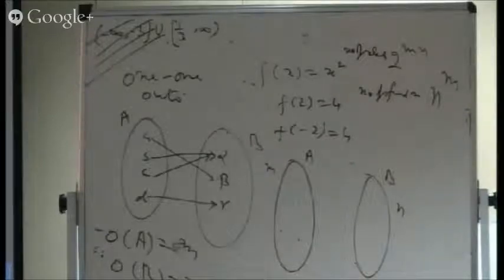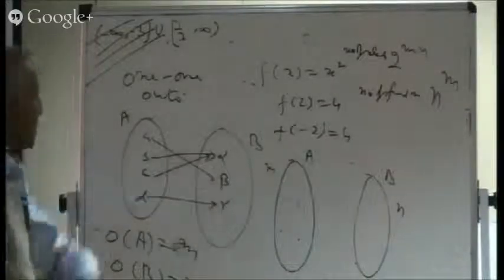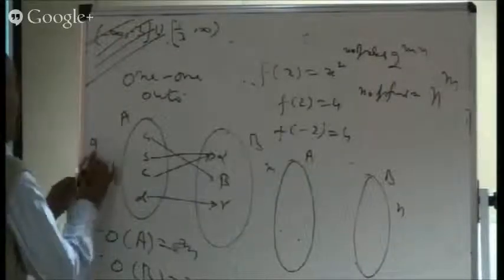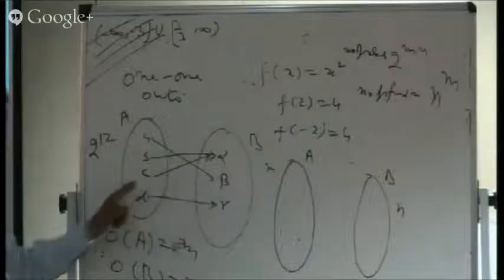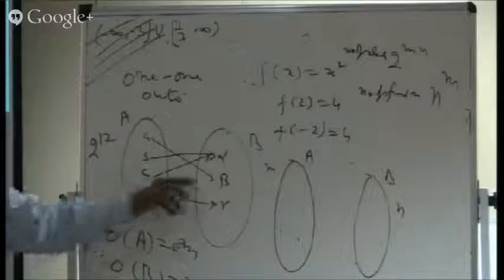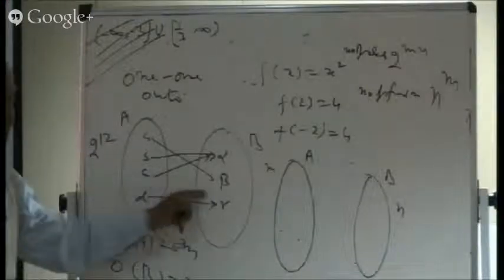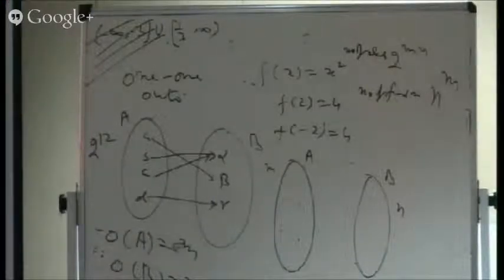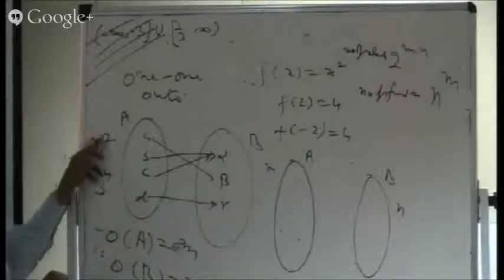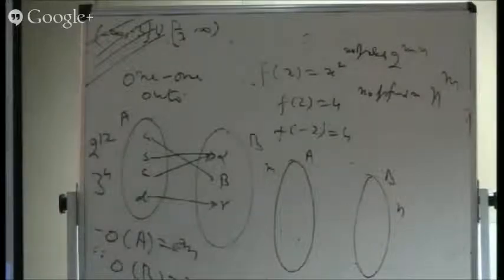So as far as this particular example was concerned, how many relations were possible? With 4 and 3, 2 raised to the power 12. Is it all right in this example? The number of relations is 2 raised to the power 12. So how many functions in this example? 3 raised to the power 4, which is a much smaller number as compared to 2 raised to the power 12. 3 raised to the power 4 is 81, and 2 raised to the power 12 is a big number.